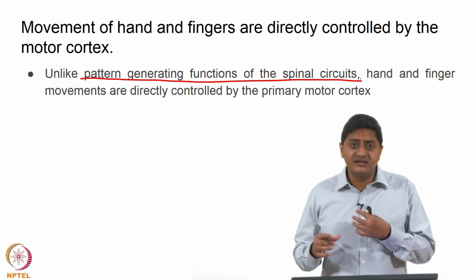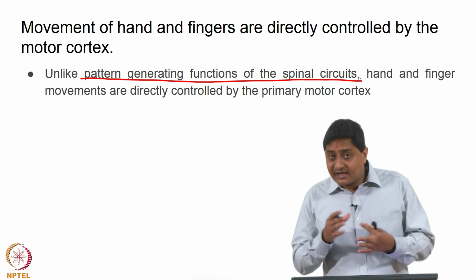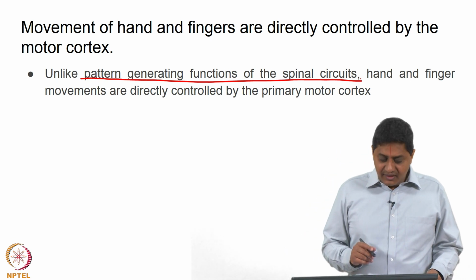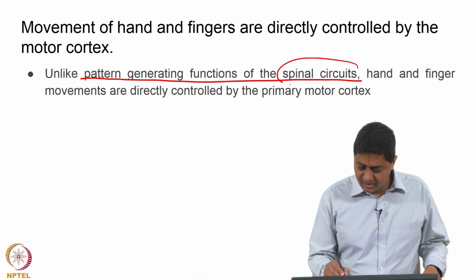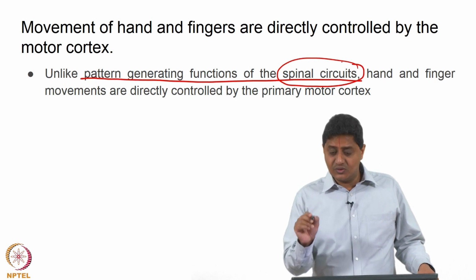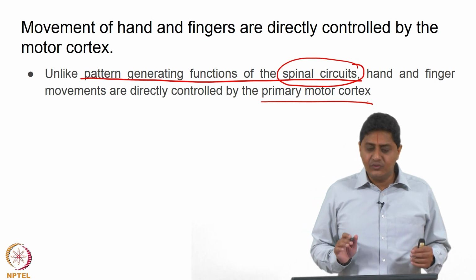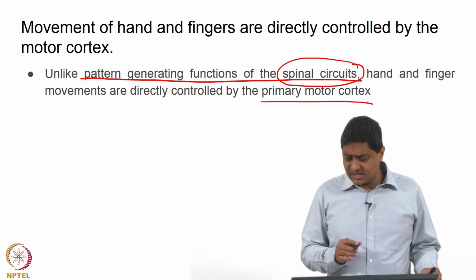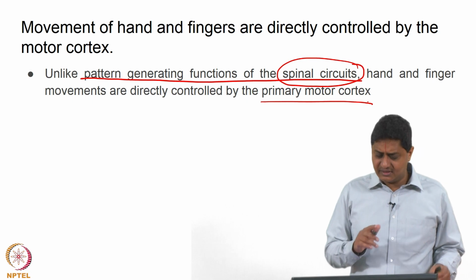These produce oscillator like activity that produces locomotor like function. That is prevalent in the spinal cord, in the spinal circuits, whereas the hand and fingers, their control is from the primary motor cortex. So, very unique feature in humans this, and of course, let us not get into the controversy of the presence of spinal pattern generators in humans, that is a different topic.